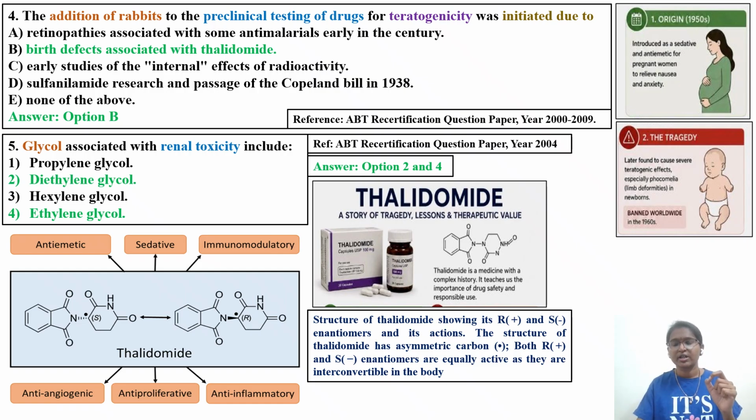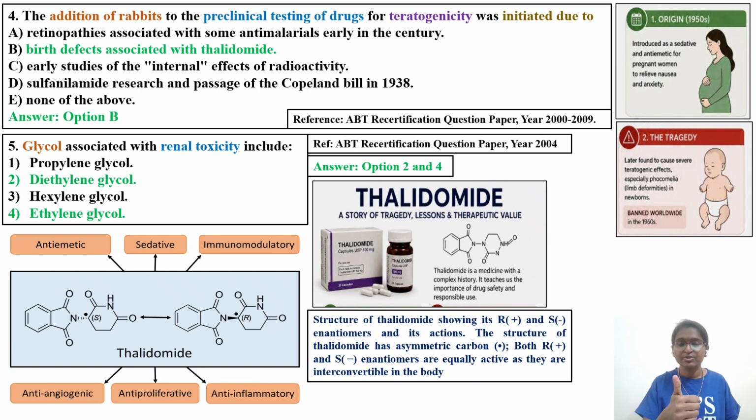I was unable to trace out in which year they asked this, but it is in between 2000 to 2009, ABT recertification question paper. The question is, the addition of rabbits to the preclinical testing of the drugs for teratogenicity was initiated due to, so initially, before the thalidomide tragedy, in the case of embryo fetal developmental study, that is segment 2 studies, they generally used to do in one species, that is rat.